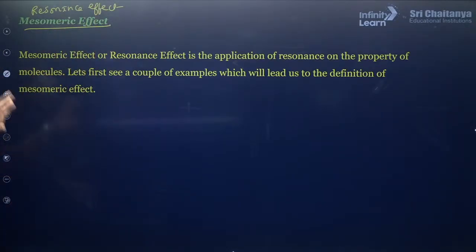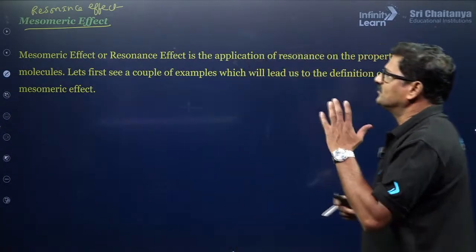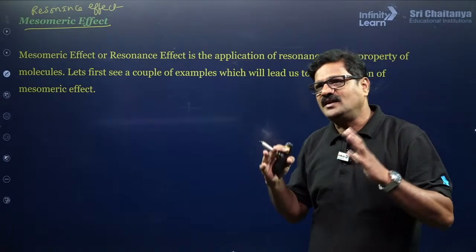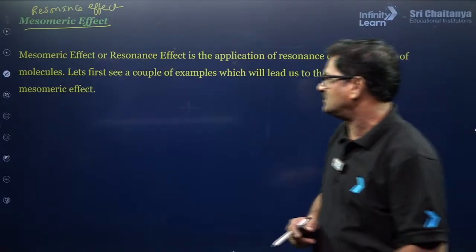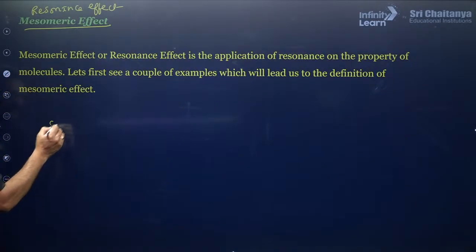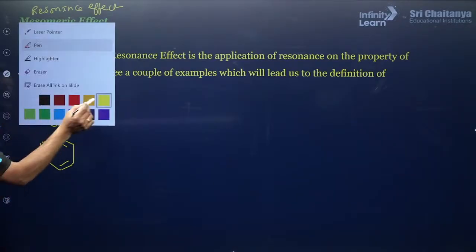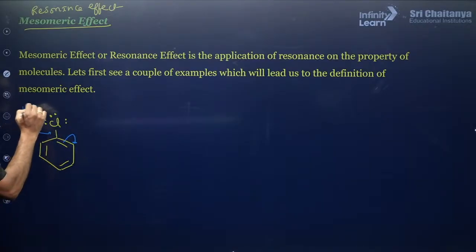I want to say mesomeric effect or resonance effect is the application of resonance on the property of the molecule. Any effect which triggers the resonance is a mesomeric effect. Let us say a group, chlorine, is attached to the benzene, so it is attached to a conjugated system. The electron is moving from here to here, and this is what is called a positive mesomeric effect.